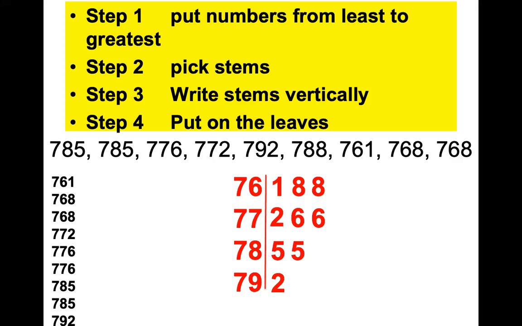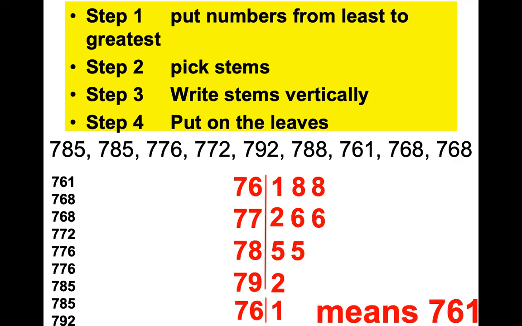We do have to put a key. It doesn't matter which one you choose, right? I will choose 7, 6, and 1. My choice isn't the best choice or the worst choice. It's just a choice. I don't know if the book ever follows a pattern for their keys. It's hard to tell. And that means 761.